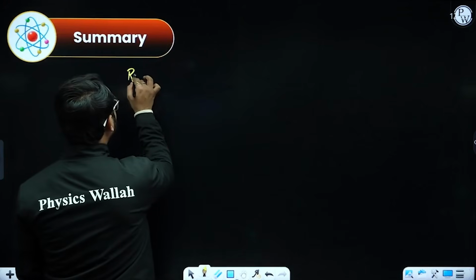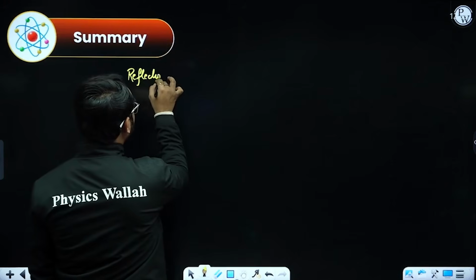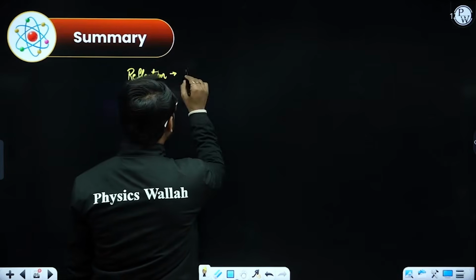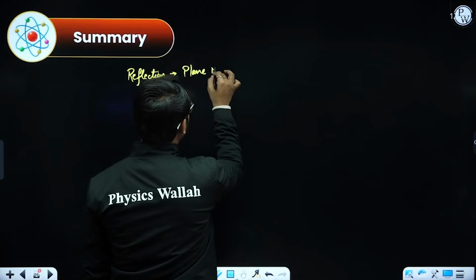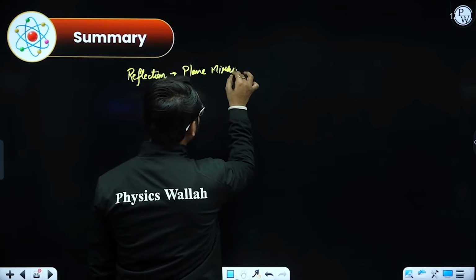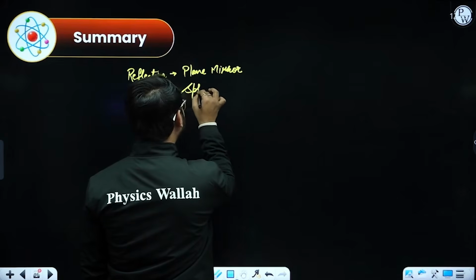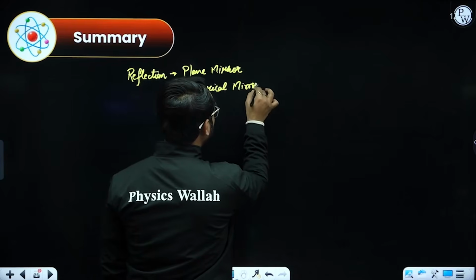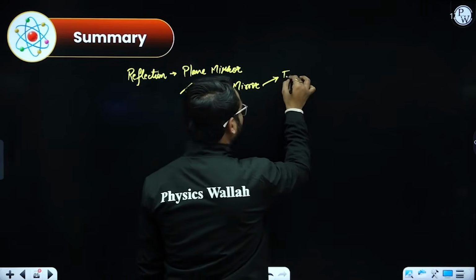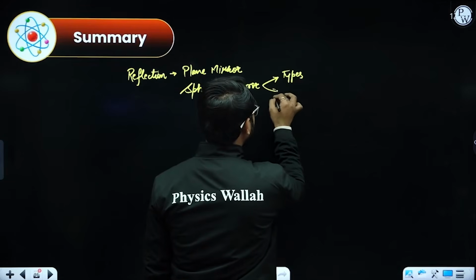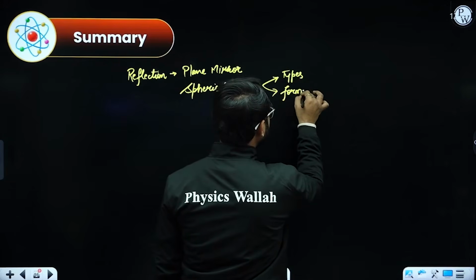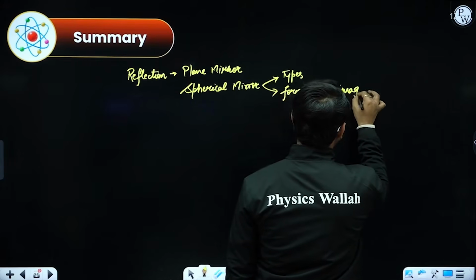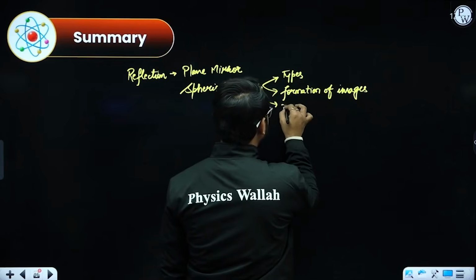So in this chapter, what exactly have we covered? We discussed reflection, where we covered reflection through plane mirrors, spherical mirrors, and the entire study of spherical mirrors, which includes types, formation of images, and mirror formula.